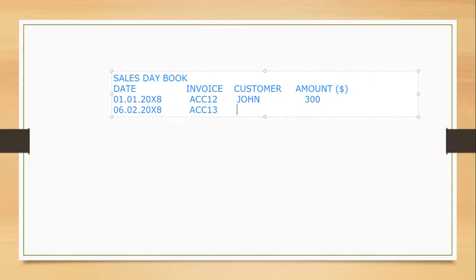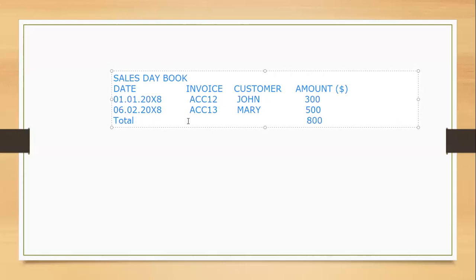This is just an example. Maybe I sold to another person, Mary. Let's say the amount was 500. What would be the total amount here? If you compute the total, 300 plus 500, you get 800. So this is the total. So this is the sales table.